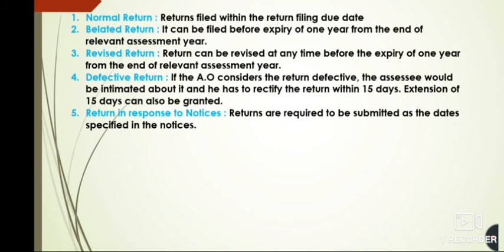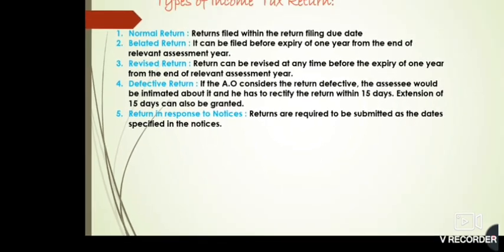Now, the fifth one is return in response to notices. There are certain notices which the assessing officer sends to the assessee if he thinks that there are certain problems with the income tax return, or the assessee has not disclosed everything properly, or there are many other problems in it. So they can give notices, and then the returns are required to be submitted again and again according to the days that they specify in the notices.